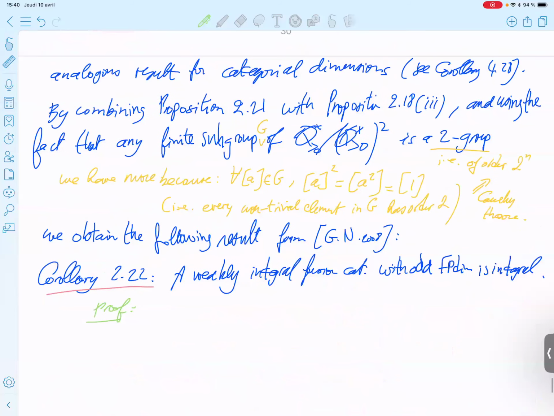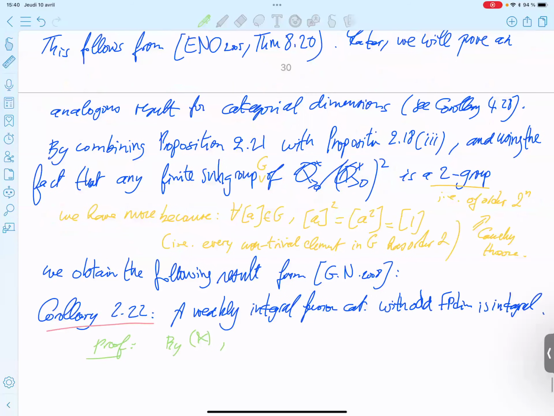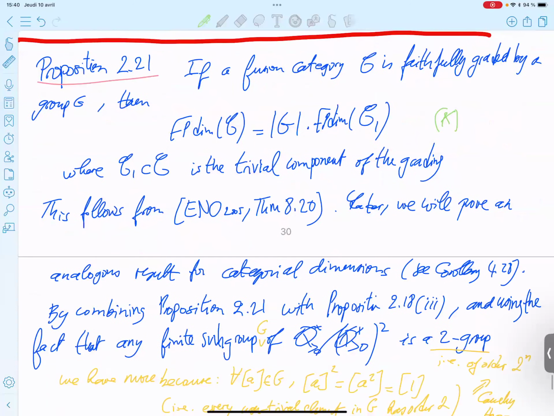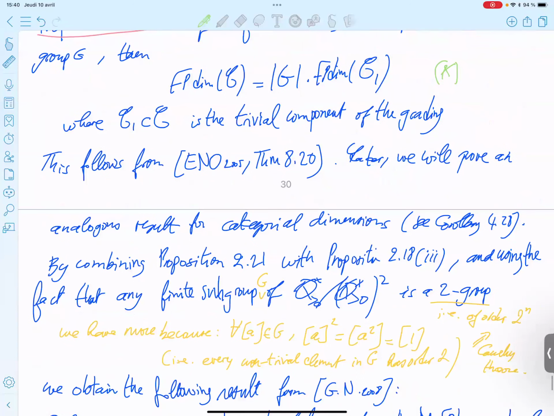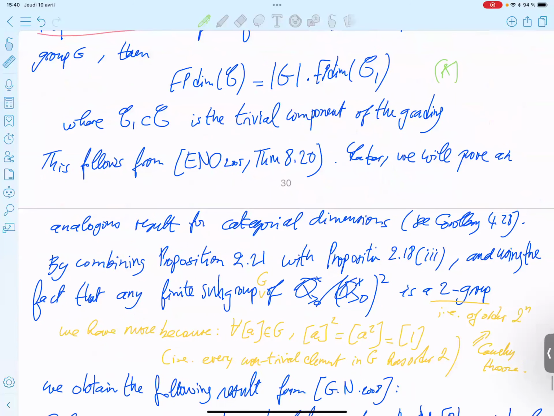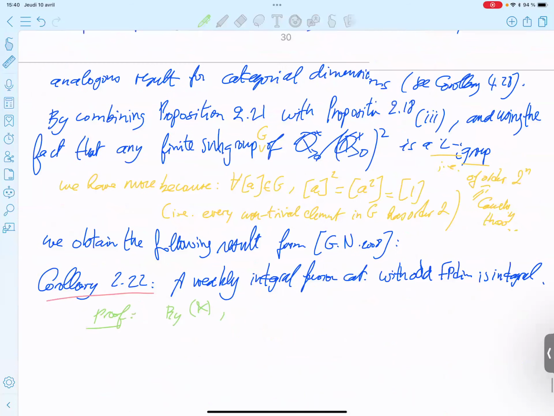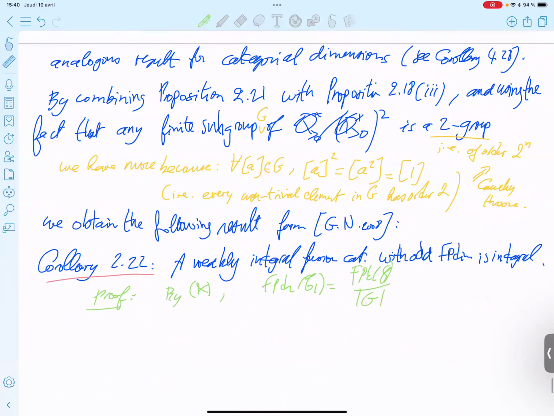By star, Frobenius-Perron of C1 equals Frobenius-Perron of C divided by the order of G. So this is an integer by the weakly integral assumption.